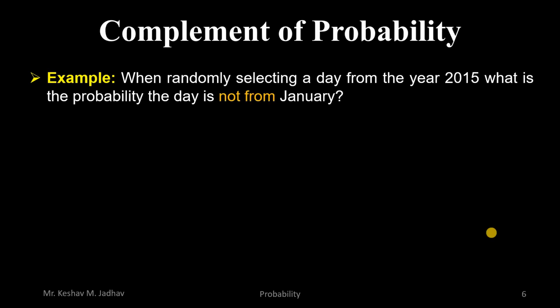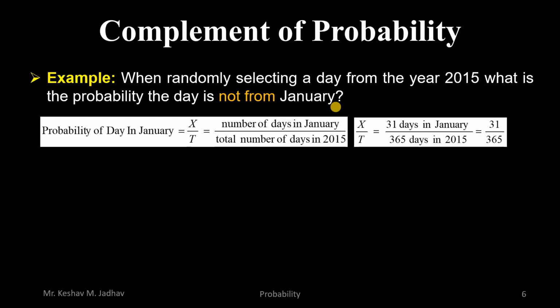Next is complement of probability. In the previous slide we have seen the probability of selecting a day from January from the year 2015. Now let us consider an example. When randomly selecting a day from the year 2015, what is the probability the day is not from January? So it is opposite to the previous case.